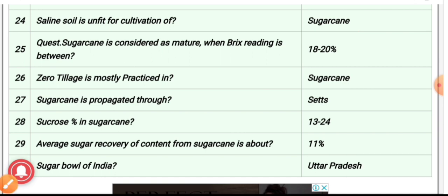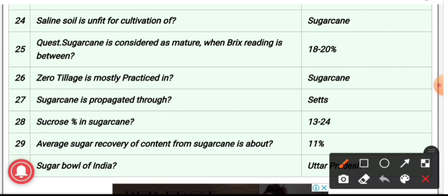26th question, zero tillage is mostly practiced in. It is mostly practiced in case of sugarcane plant. Sugarcane is propagated through, and the answer is sets, or you can say seed pieces. It is the material which is used for the sowing purpose.